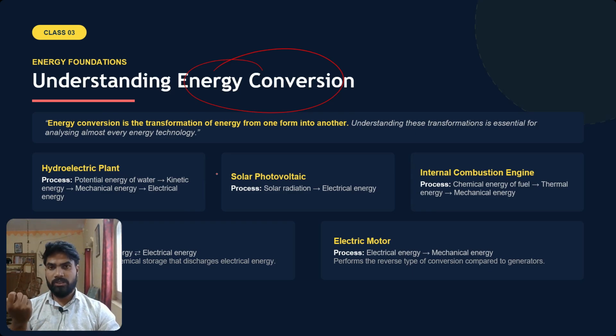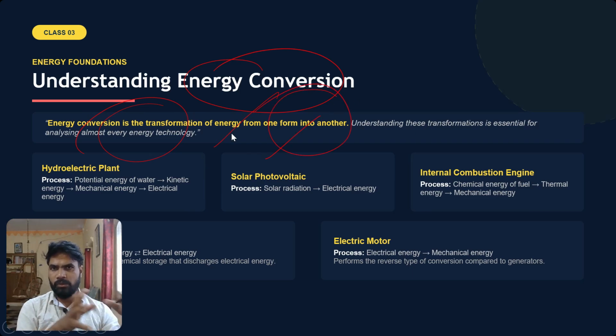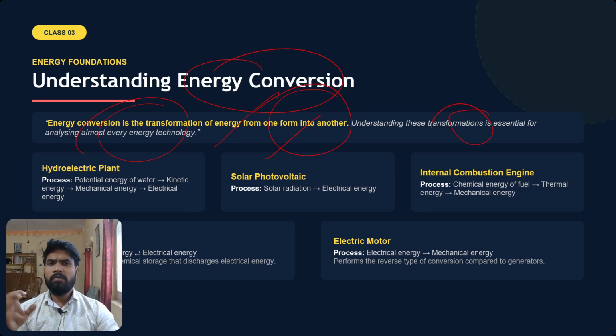So what is the conversion of energy? Energy conversion is the transformation of energy from one form to another form, like I told, from kinetic energy to, no, potential energy to maybe electromagnetic energy, like that. Conversion of energy from one form to another form is called energy conversion. Understanding energy conversion is very important for understanding several day-to-day aspects in our life, to understand many phenomena that are taking place around us.